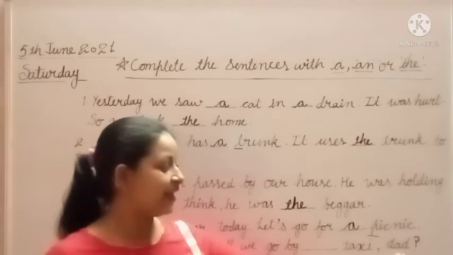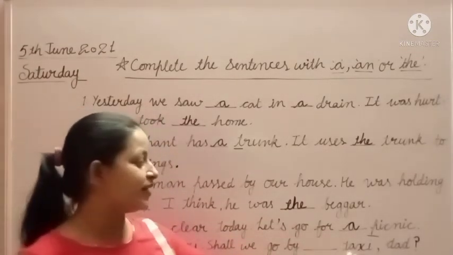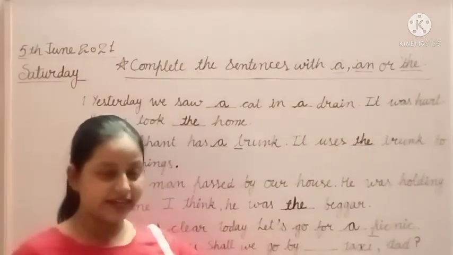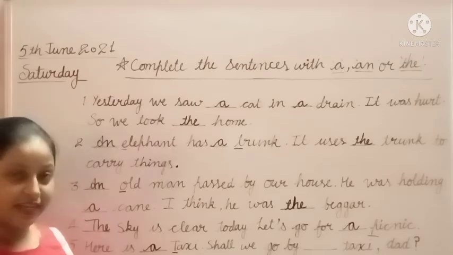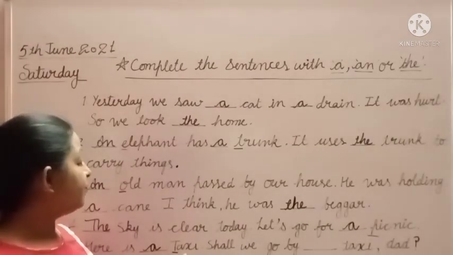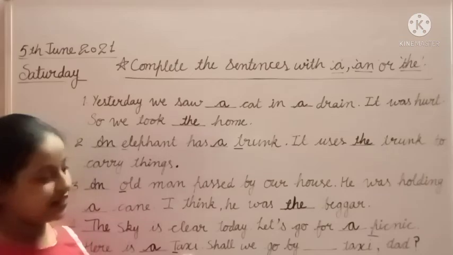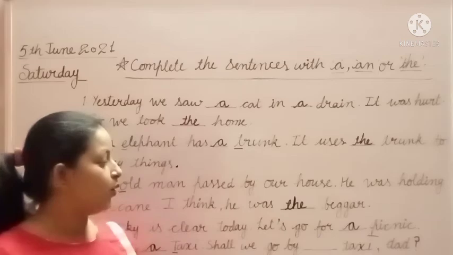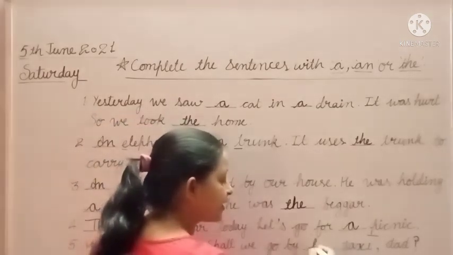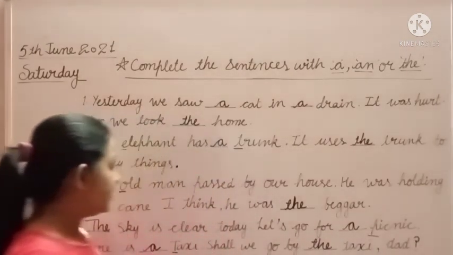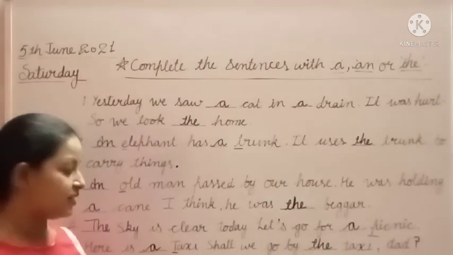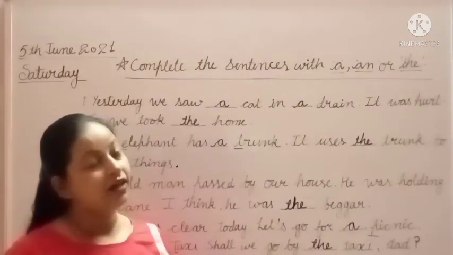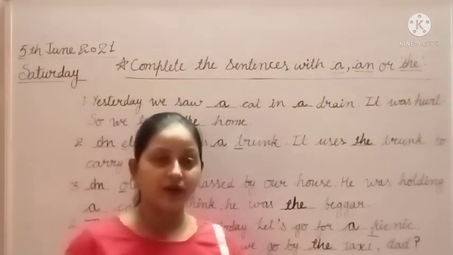Next one is, shall we go by dash taxi then? I know you all know about this because we use taxi again in the sentence. हमने यहाँ पे taxi के बारे में बात की है. We talked about taxi in the first sentence, right? That's why we use the with taxi. Shall we go by the taxi? The son is talking about the taxi in the first sentence and in the second sentence he is using the word taxi again.